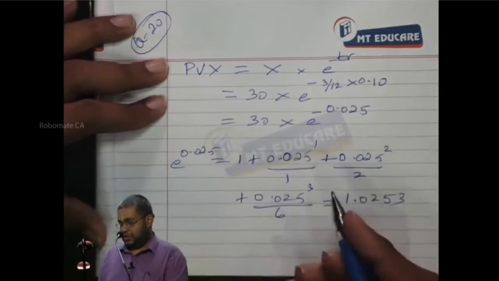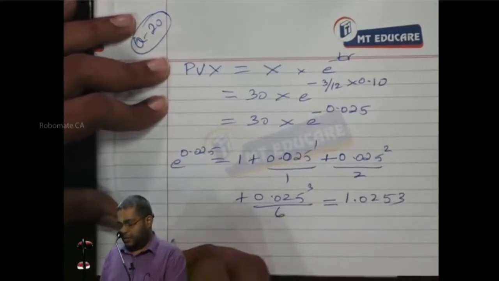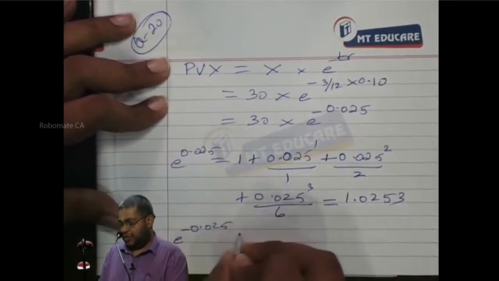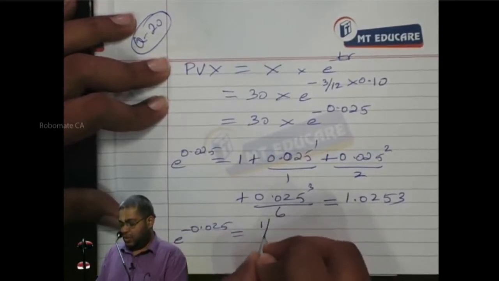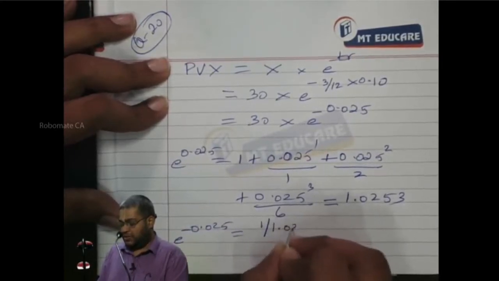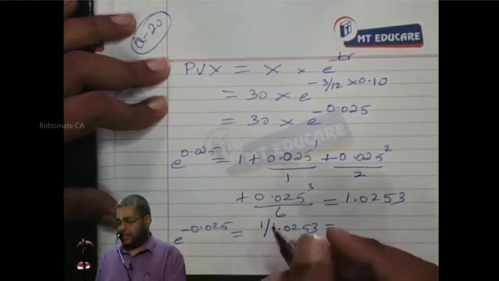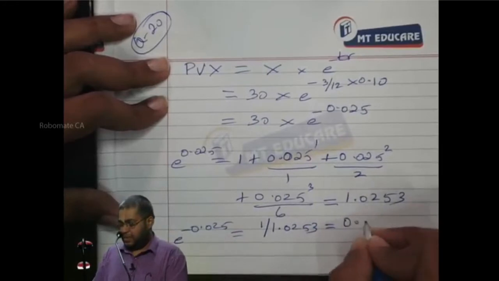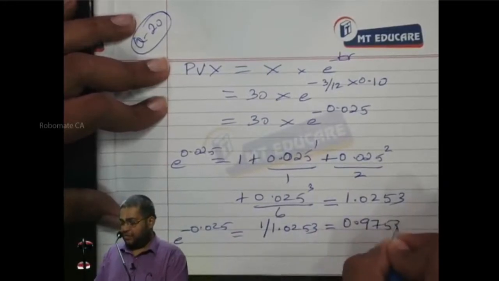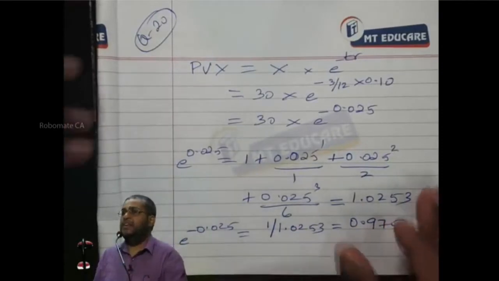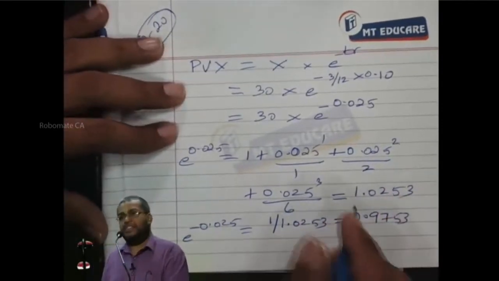e power 0.025 is 1.0253. I want e power minus 0.025, which is 1 divided by 1.0253. Tell me the discount factor: 0.9753. I hope everybody is understanding it.